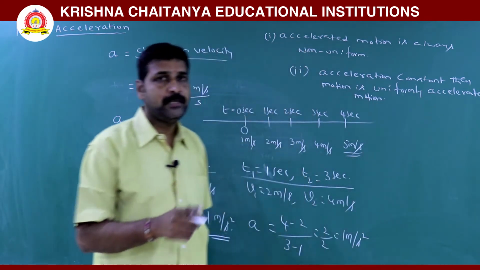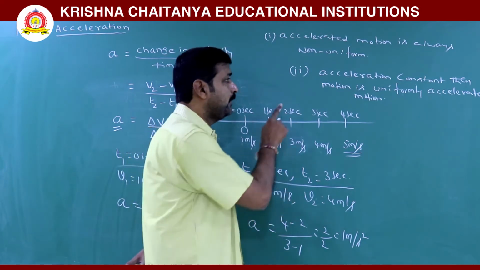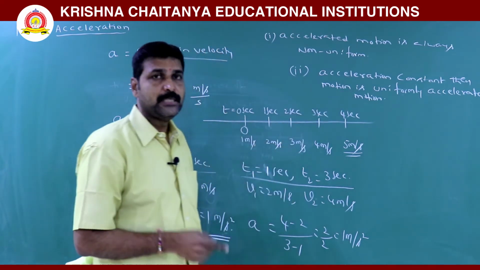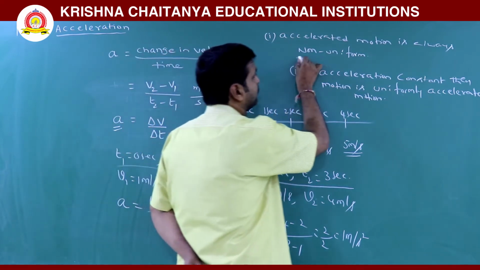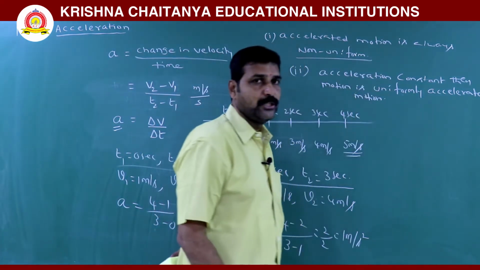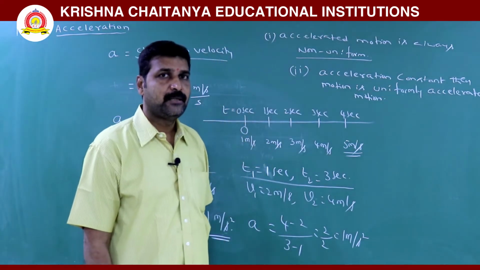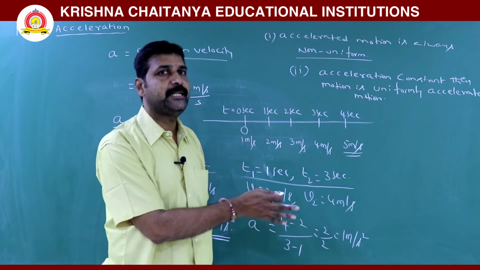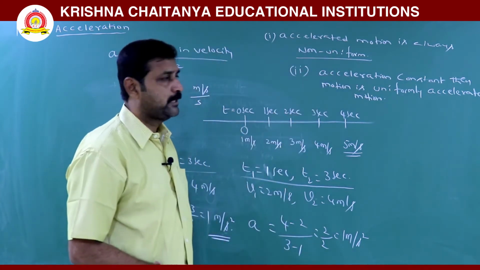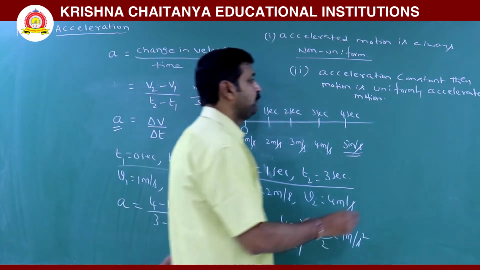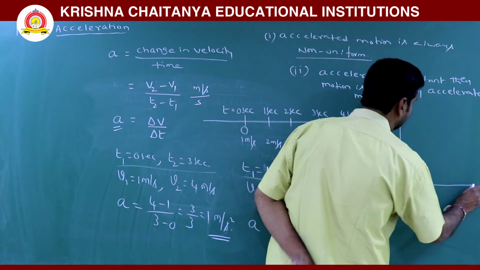Now remember, this is not uniform motion. This is uniformly accelerated motion. Since it is having acceleration, motion is non-uniform. Even though motion is said to be uniformly accelerated, since acceleration is there, motions are non-uniform. Remember 2 points. Here, if you draw velocity time graph,